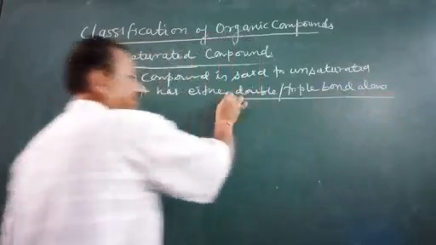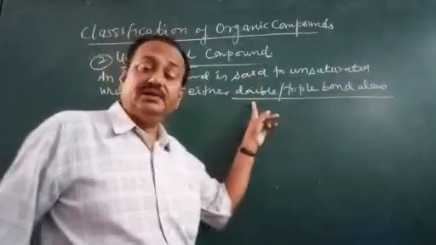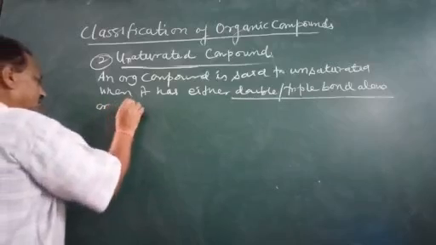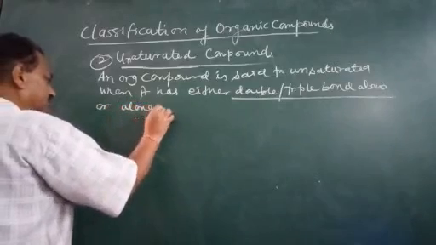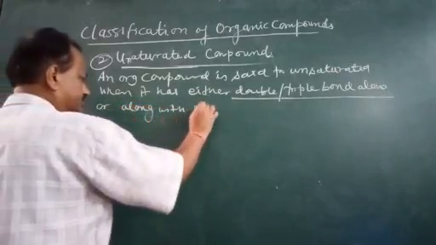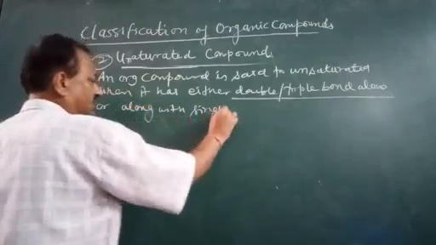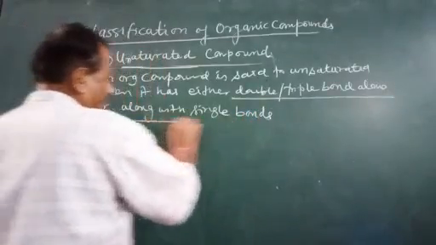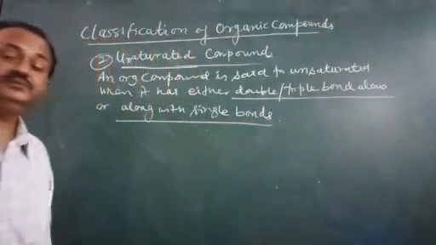This is the one condition. There can be either double or triple bonds alone or along with single bonds. So these are the very important points.